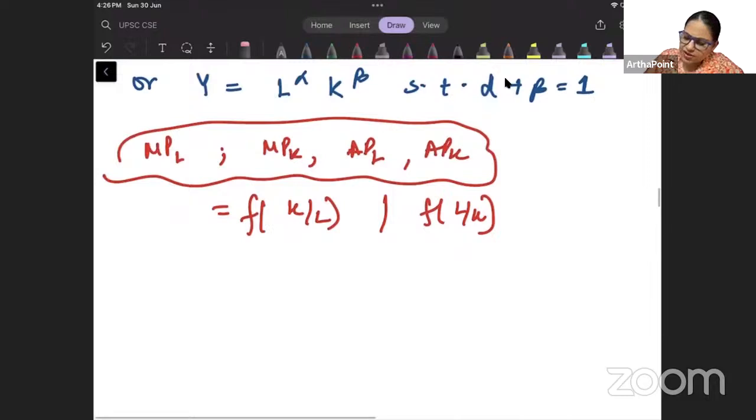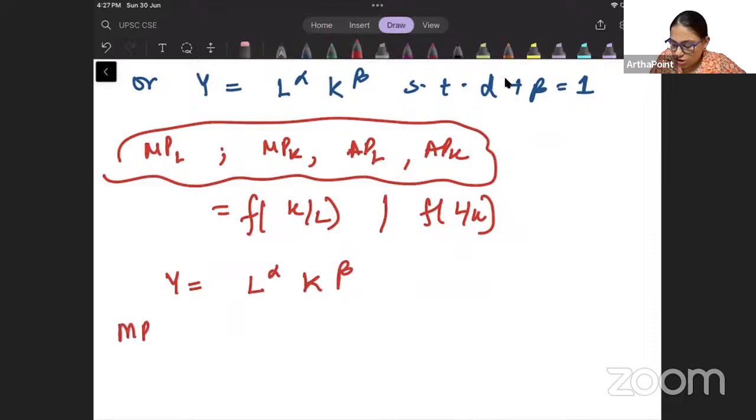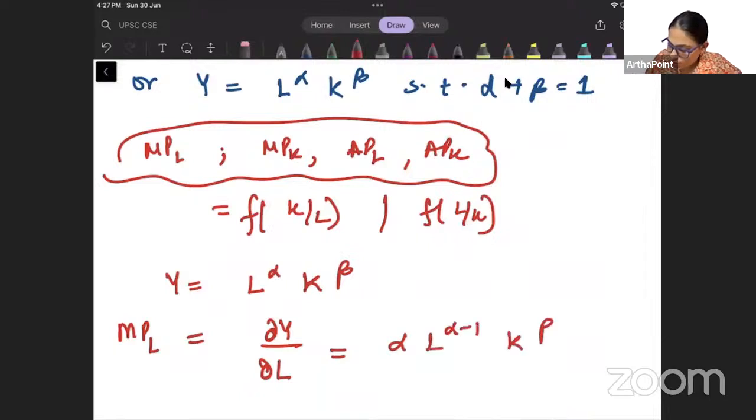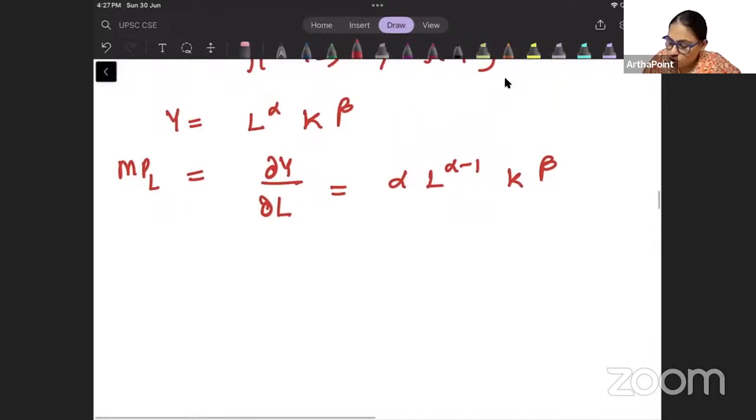So what I can do, it's a very simple question. I think the entire paper was very simple. So what we can do, Y is equal to K to the power, sorry, L से ले लेते हैं. So Y is equal to L to the power alpha, K to the power beta. So marginal product of labor will be how output changes as labor changes. You will differentiate this with respect to L. So power comes down, power reduces by 1, K to the power beta. ठीक है? So this can be written as alpha.